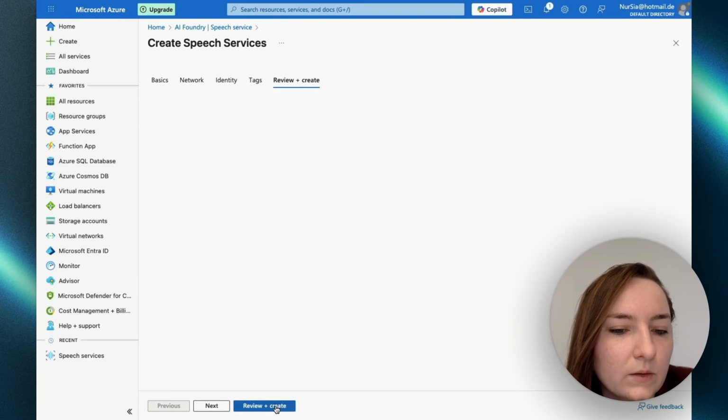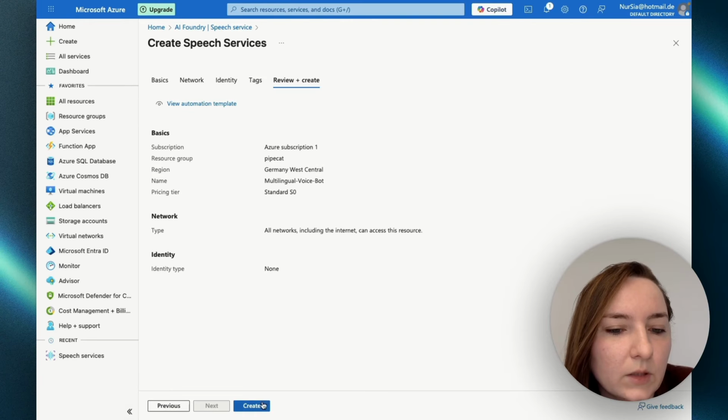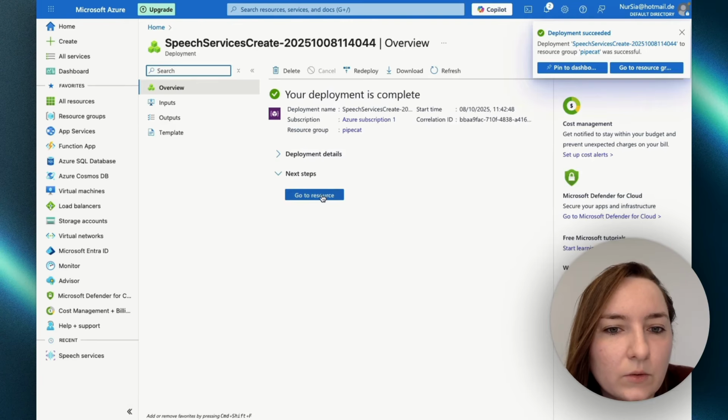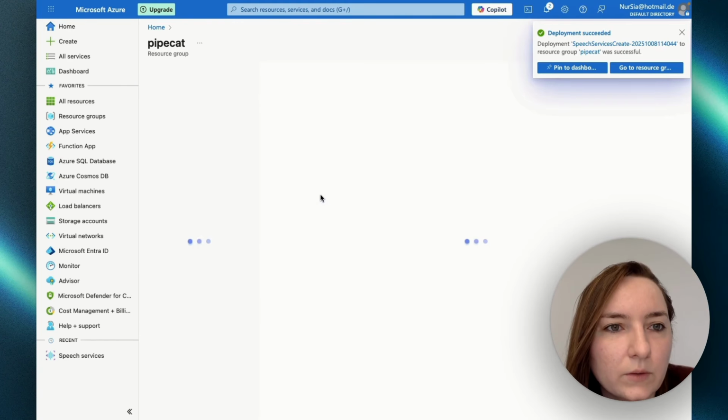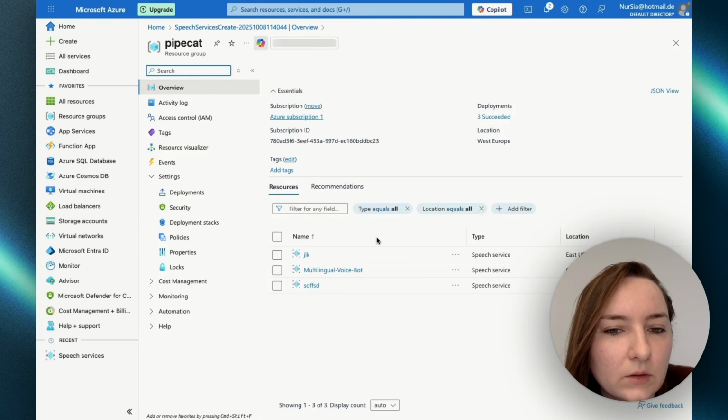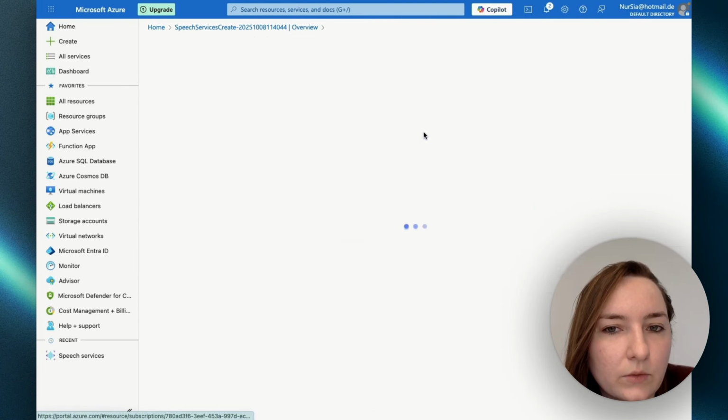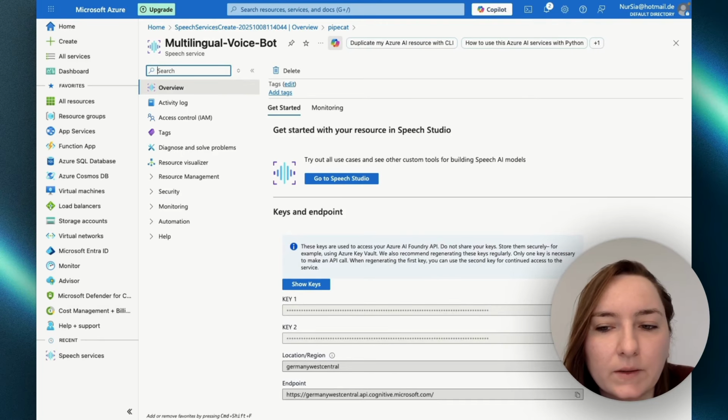So let's click review and create. Okay, create. Cool. Let's go to our resource, and now we should be able to see our API keys, which we will need for later. Exactly, here are our API keys. We will use them in the next part.